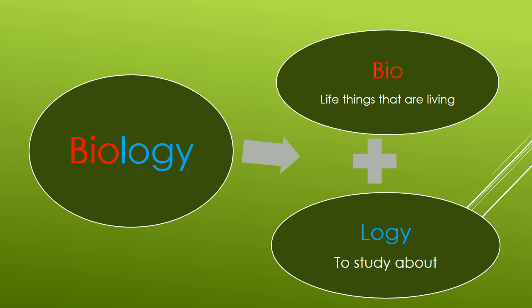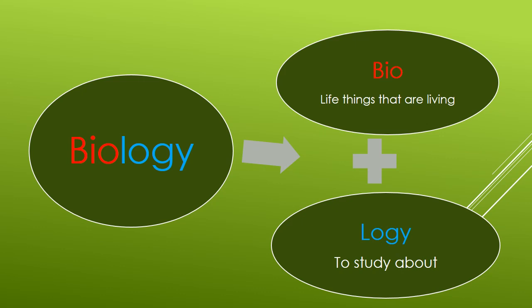So first of all we will define what is biology. Biology is the combination of two words. One is bio and second one is logi. Bio means life, the things which are living, and logi means to study about.